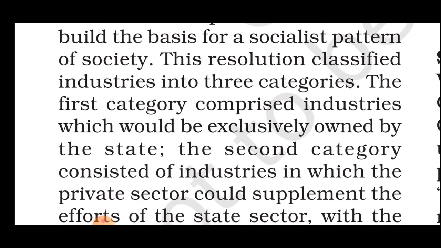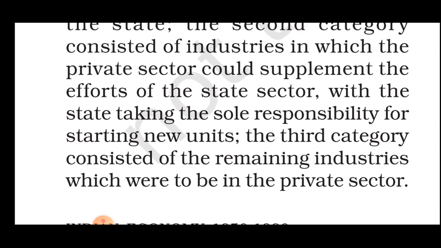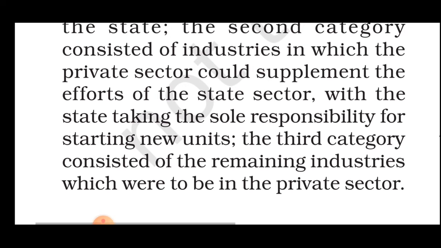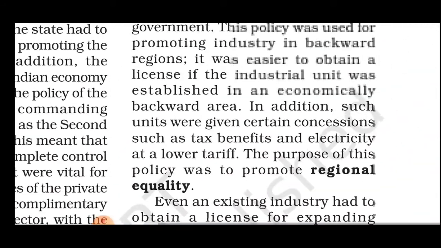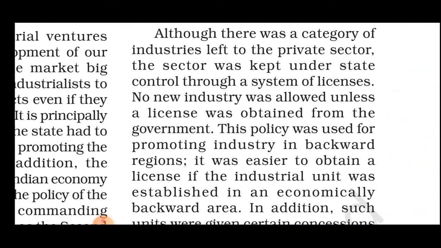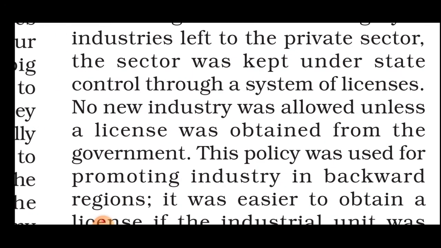The first category comprises the industries which would be exclusively owned by the state. The second category consisted of industries in which the private sector could supplement the efforts of the state sector, with the state taking the sole responsibility for starting new units. The third category consisted of the remaining industries, which were to be completely in the private sector. Although this category was left to the private sector, it was kept under state control through a system of licenses.